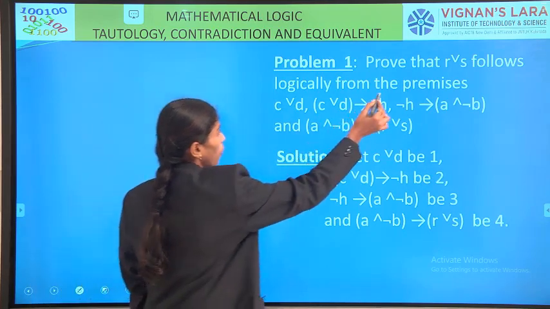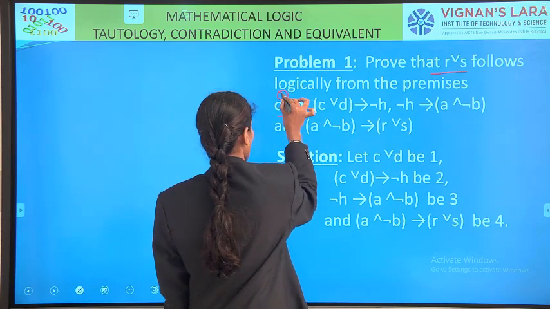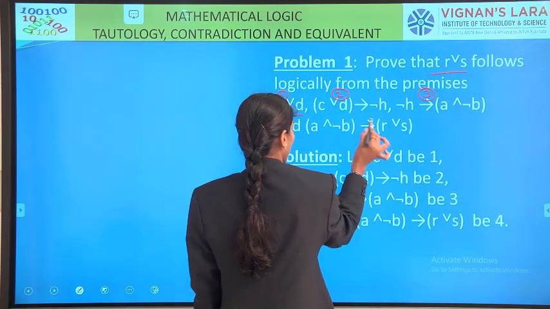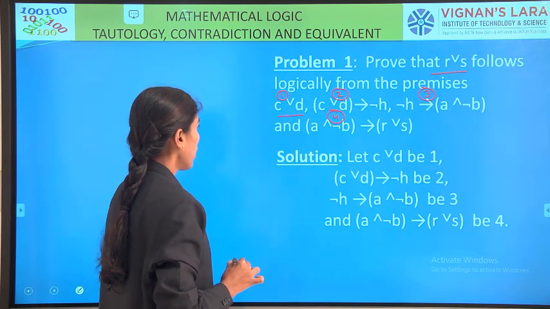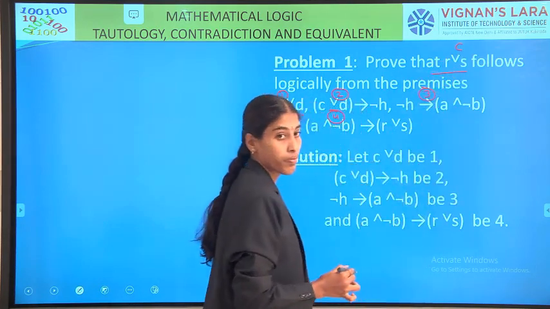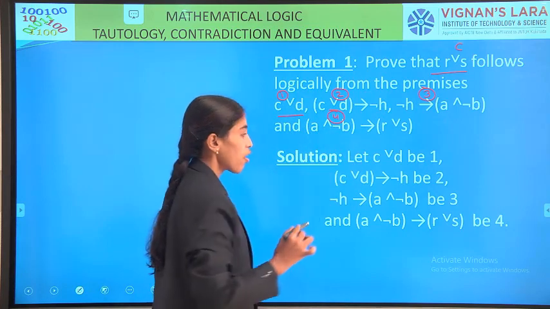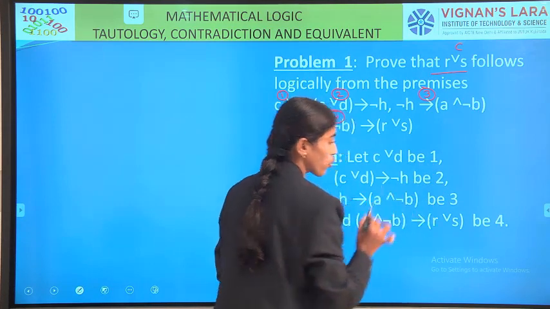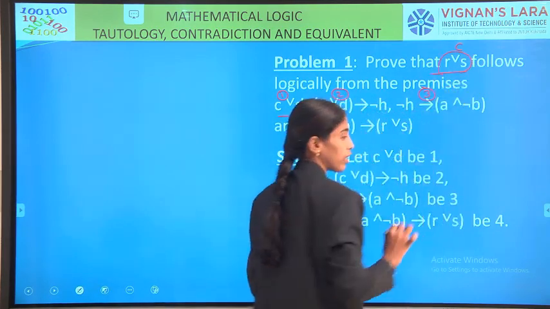See, first problem. Prove that R or S follows logically from the premises. It is the first premise, then the second premise, third premise and fourth premise. So, prove that R or S, this is the conclusion part. We need to derive that conclusion C from the given set of four premises. Finally, I need to get this conclusion C, R or S.